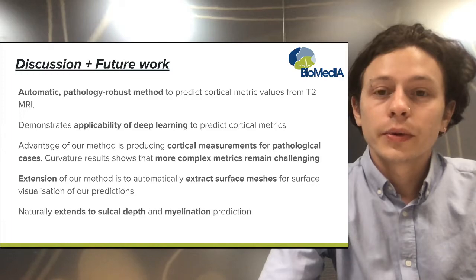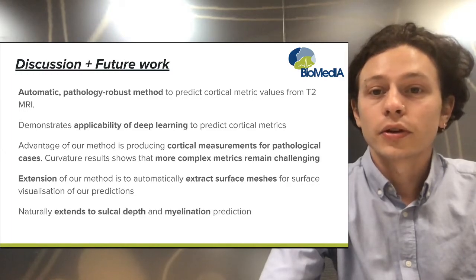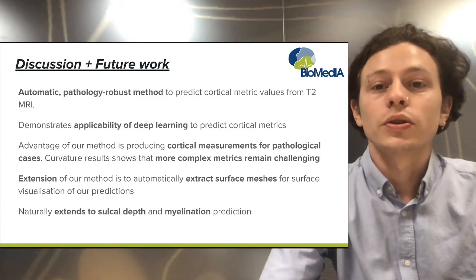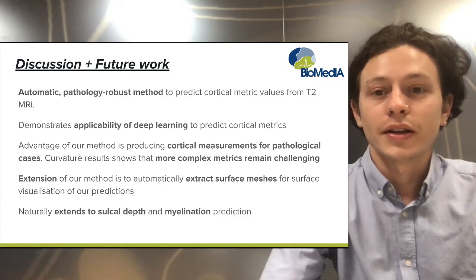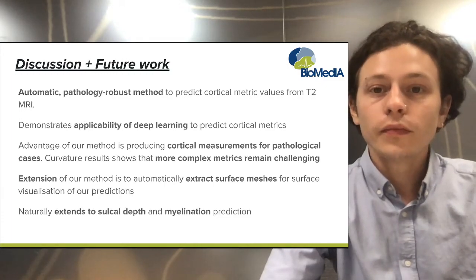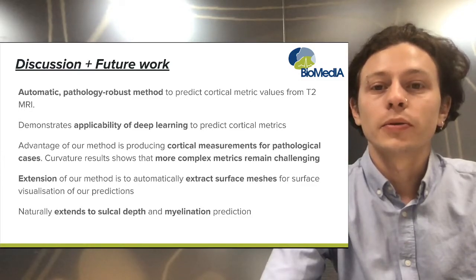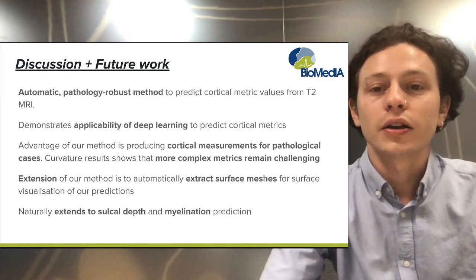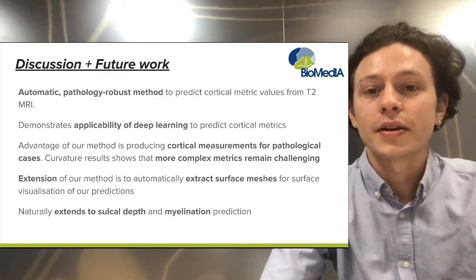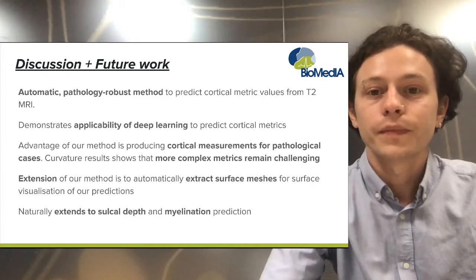Looking forward, we've proposed an automatic, pathology-robust method to predict cortical metric values from any T2 weighted image. Our method is fast, robust, and precise. We've experimented with multitask variants of the well-known UNet architecture to demonstrate how readily applicable deep learning is to predict cortical metric values in a reproducible way.